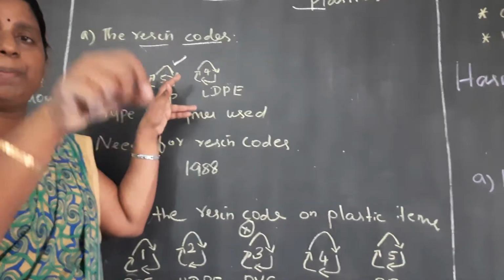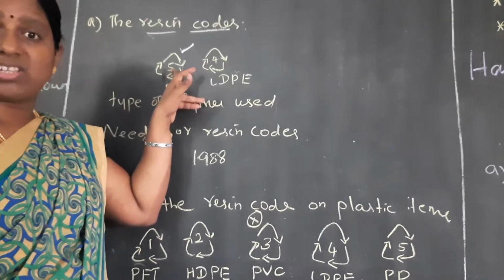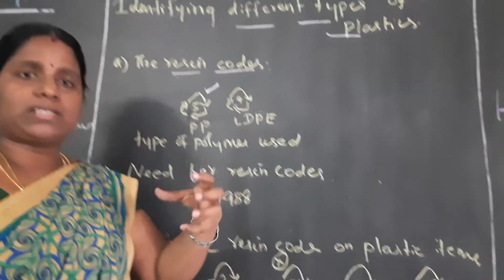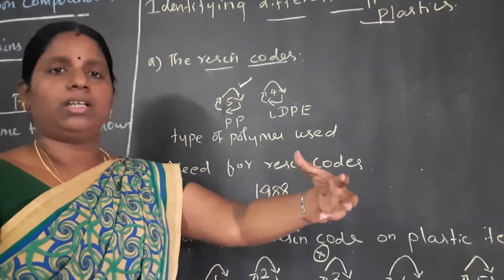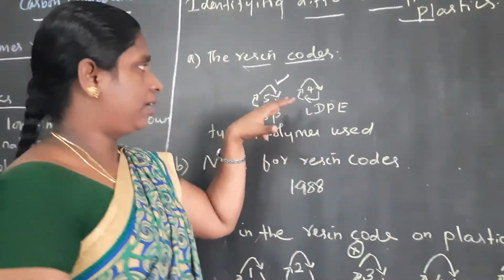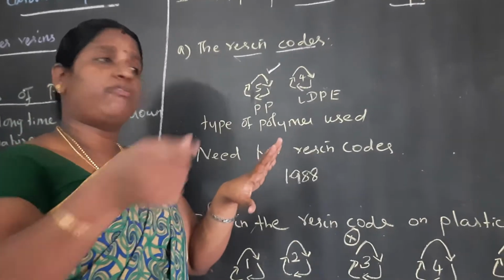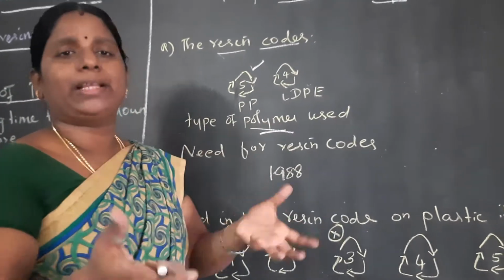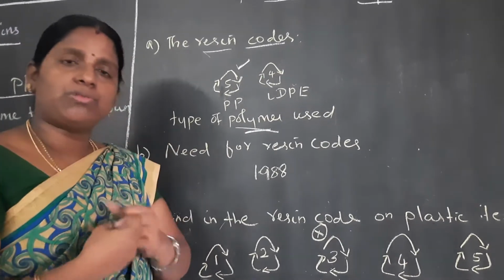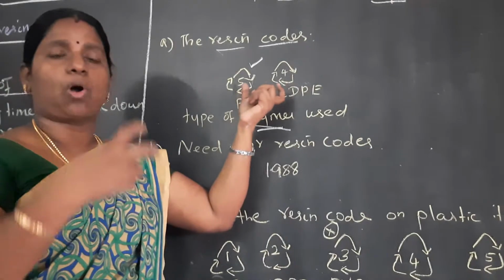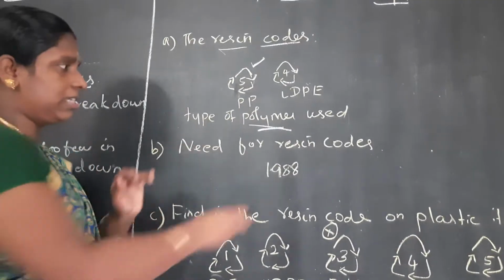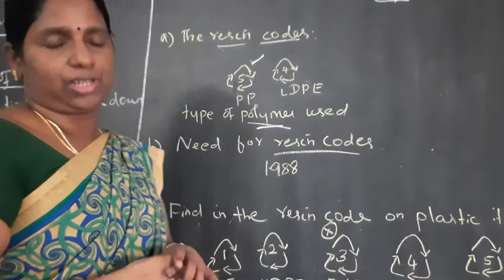The number inside the triangle represents the quality or type of plastic, and says what type of polymer was used to make the plastic, whether that polymer is harmful or not, and whether we can use it or not. This number gives all the details. The second way of identifying the type of plastic is the resin code. Why do we need this resin code?